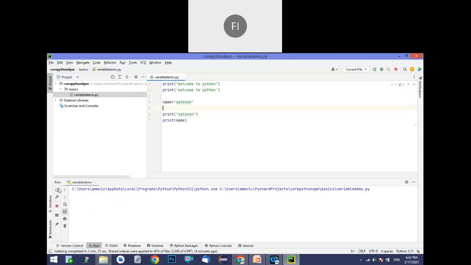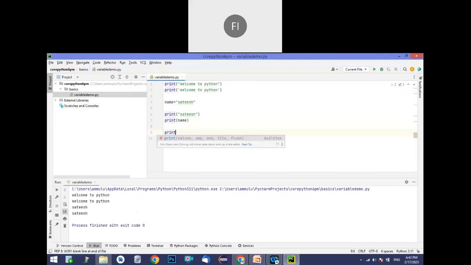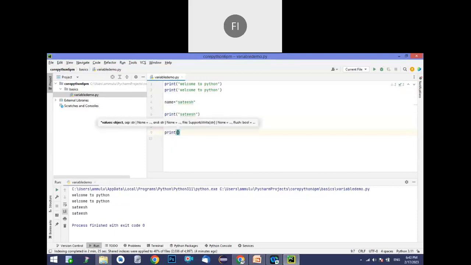Okay. And also one more point, if you want to combine the variable along with the string, yes, we can do that also in Python. So by using the concatenation operator called comma, for example, if I want to print something like name equal to, comma, then I want to print the actual name. So here if you clearly observe, the content whatever I typed within the double quotes will print as it is. What we typed, name equal to, will come as name equal to only.